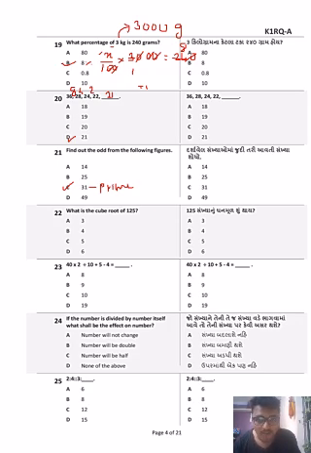Which of the following is the cube root of 125? Cube roots is very simple, you all know. Cube root of 125 is 5. Okay. Next one.